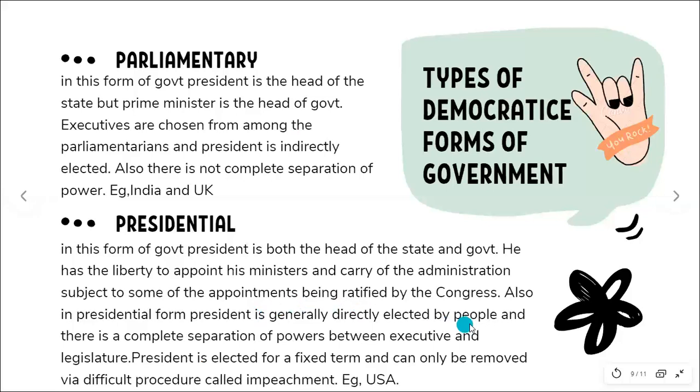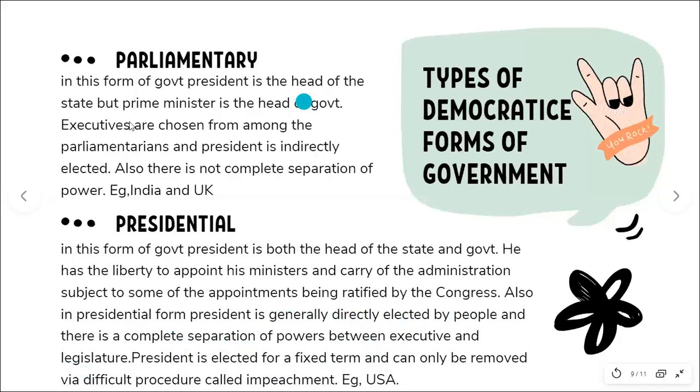Although subjected to ratification through the Congress, it is still a lot easier for him to work. He is directly elected by the people, although it's mostly for a fixed tenure. And his removal is very difficult. But there is a complete separation of power between executive and legislature.